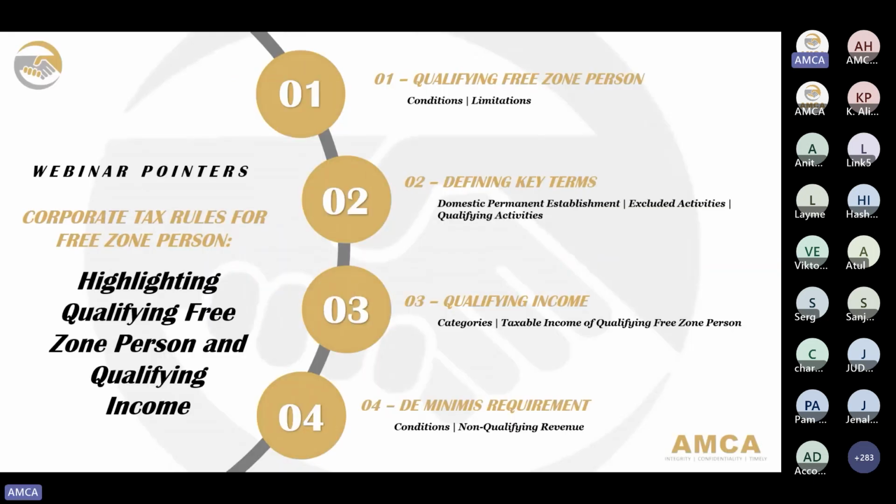As the pointers for today's webinar, first we'll be defining a qualifying free zone person, on what conditions you could consider a free zone entity as a qualifying free zone person, and its limitations as well. We would also define the key terms, which are the domestic permanent establishment, excluded activities, as well as the qualifying activities. On the third one, we'll be discussing the income of free zone entities, on which income would come under the qualifying income and which income would come as a taxable income of a qualifying free zone person. And lastly, the de minimis requirements, conditions, and non-qualifying revenues under it.